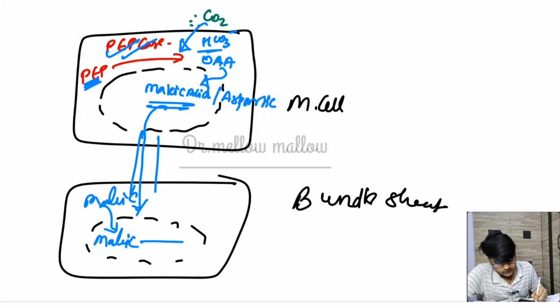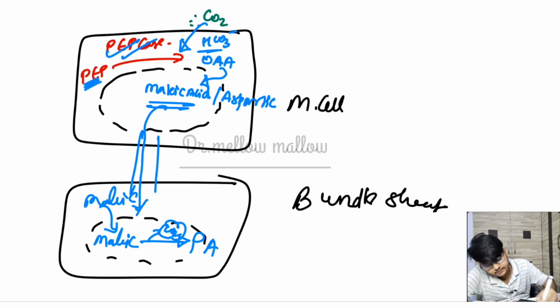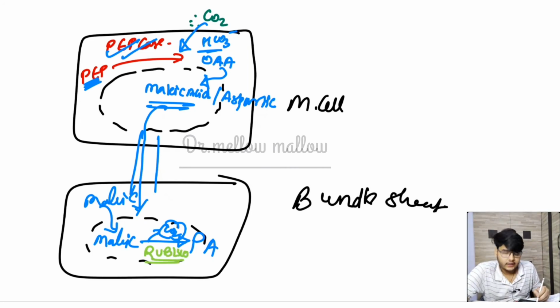With the help of some enzyme, malic acid is broken down into pyruvic acid, liberating CO2 in the chloroplast. You know very well that Rubisco is also present here, and with the help of Rubisco and that CO2, carbohydrate is formed in the chloroplast of the bundle sheath cells.